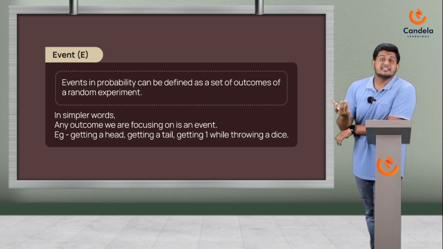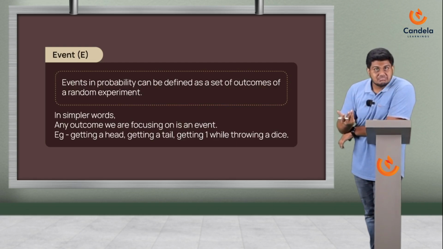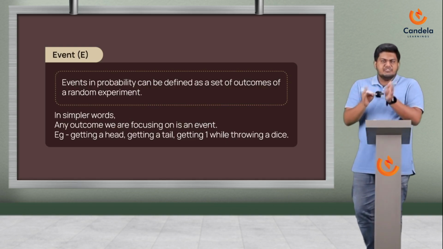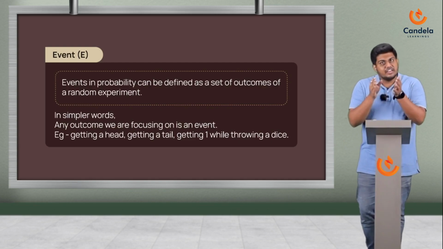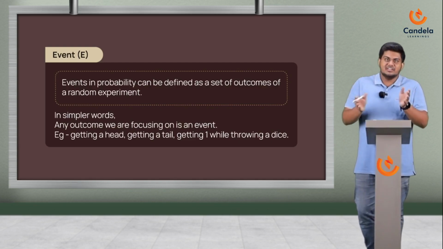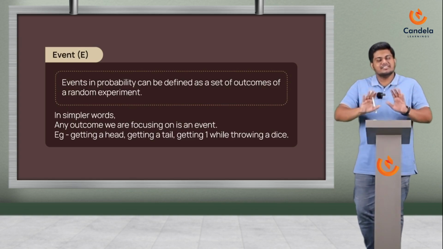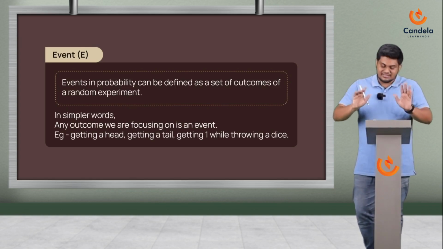I am throwing a dice. I am looking at how many twos I will get. Then the event there is getting a 2. So any outcome that we are focusing on is basically an event. Don't complicate it. It's just as simple as that.